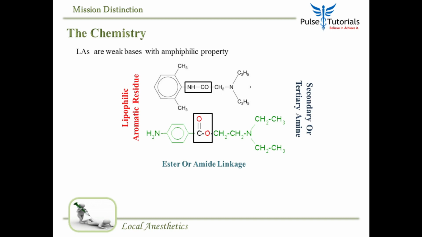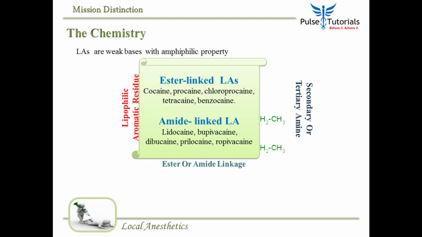It is either CONH, which is called the amide link, or C double bond O, the ester link. So using the chemistry, we can classify local anesthetics as ester linked local anesthetics, including cocaine, procaine, chloroprocaine, tetracaine and benzocaine, and amide linked local anesthetics such as lidocaine, bupivacaine, dibucaine, prilocaine and ropivacaine.